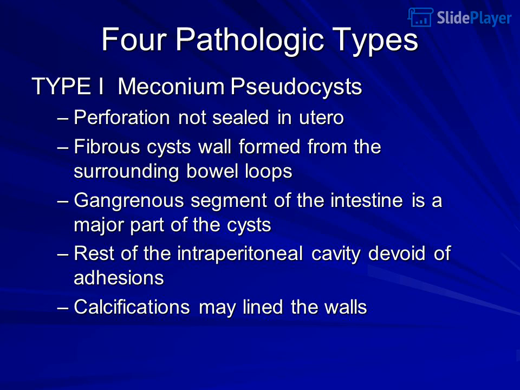Four pathologic types: type I, meconium pseudocysts. Perforation not sealed in utero. Fibrous cyst wall formed from the surrounding bowel loops. Gangrenous segment of the intestine is a major part of the cysts. The rest of the intraperitoneal cavity is devoid of adhesions. Calcifications may line the walls.